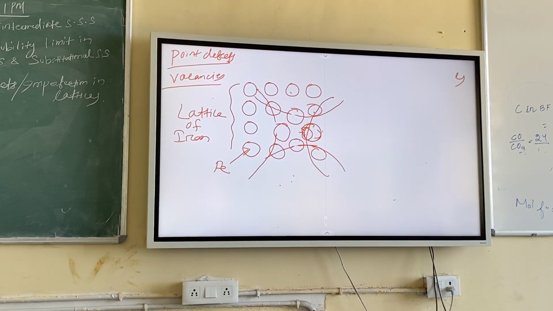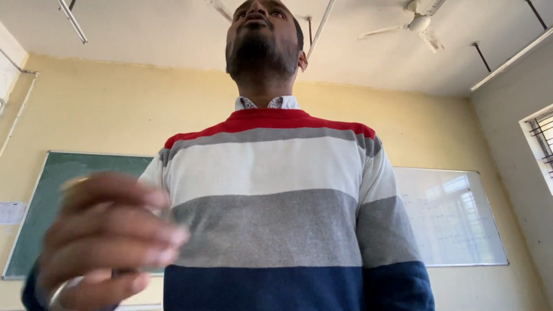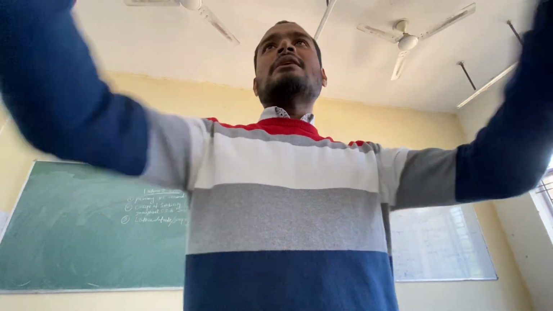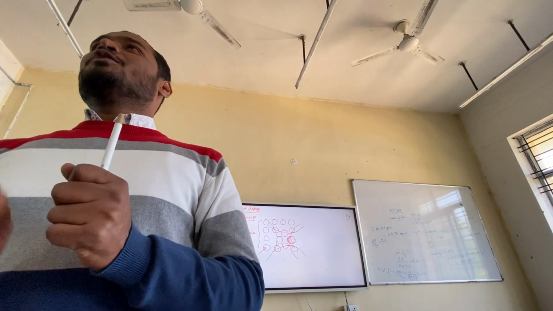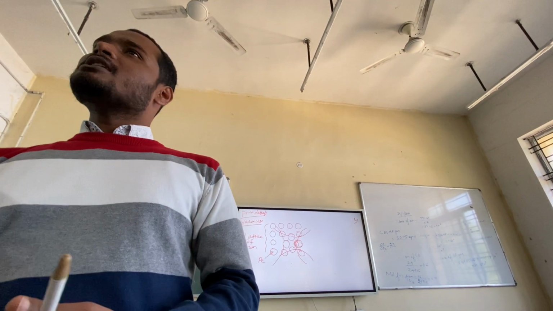And his question is also very good. Suppose during solidification no vacancy is forming. How can you form vacancies? A vacancy also forms when you take the metal or alloy to a high temperature. What will happen if you take the metal or alloy to a high temperature? Vibration will start, the atoms will vibrate, so one atom may escape out due to these vibrations. That site will remain vacant. So that is a vacancy.